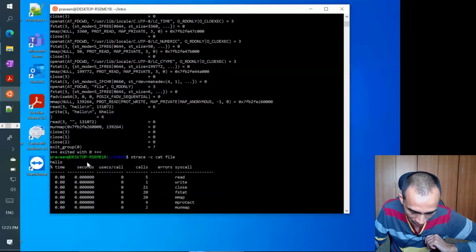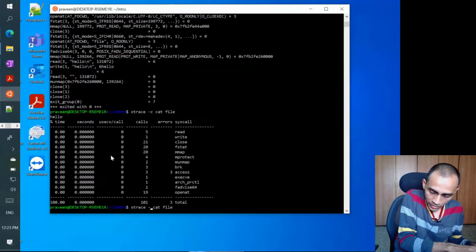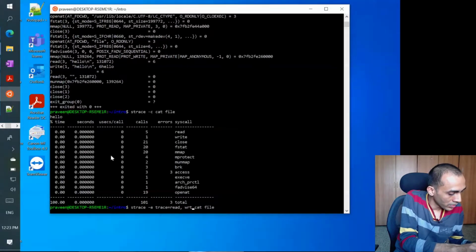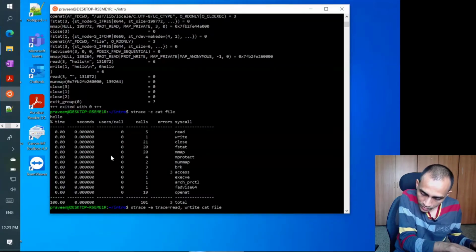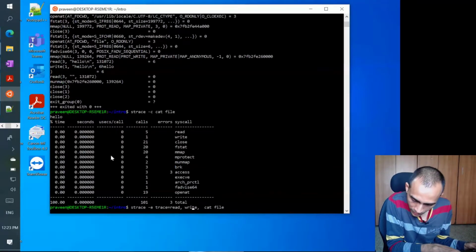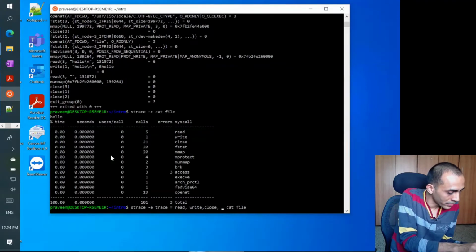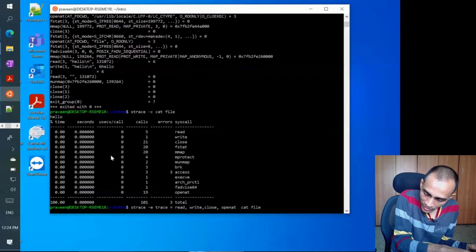So I can further simplify this to just trace system calls like read, write, and close. We want file system related system calls, and that is openat. So openat is the same as open with a slight difference.